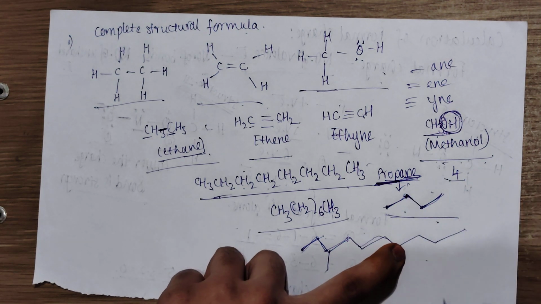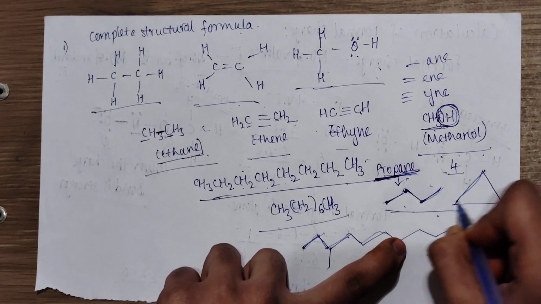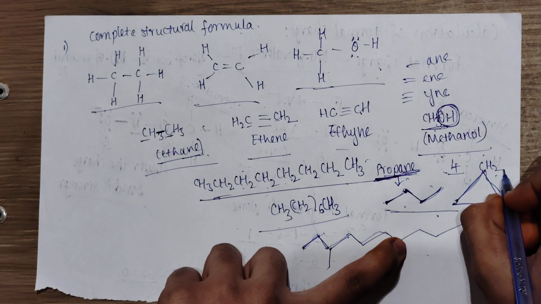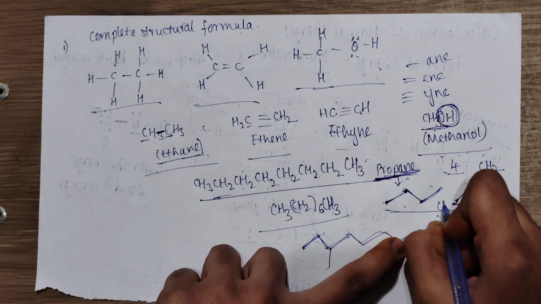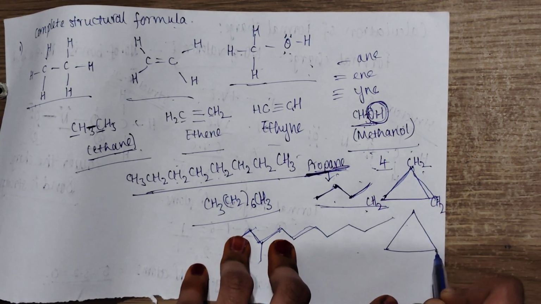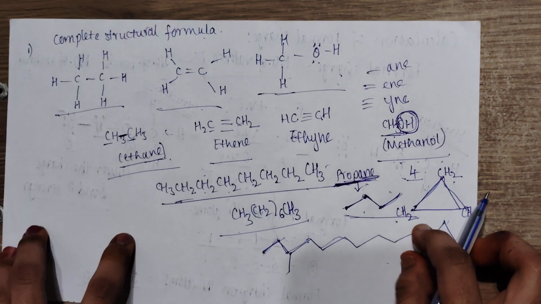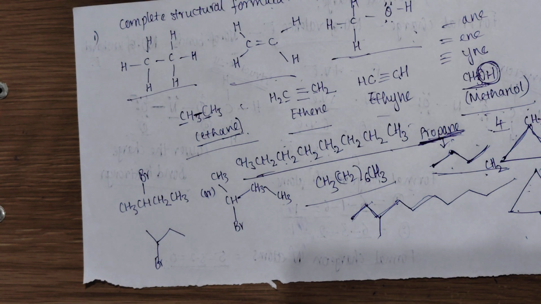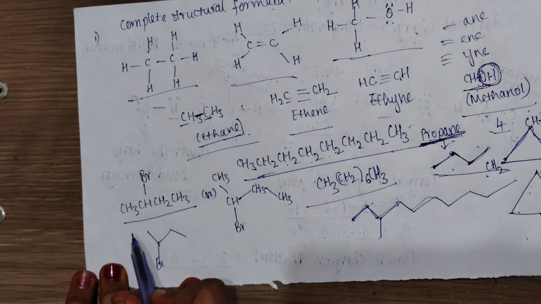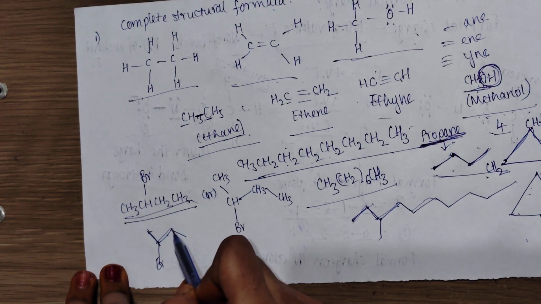For example, if we take cyclopropane, it can be represented like this. Here one CH2, here another CH2, and here another CH2 is present. In bond line representation, we can represent cyclopropane in this way. And next, here are the various ways of representing 2-bromobutane. We can represent 2-bromobutane in this way, and to represent it in bond line, we can represent it in this way.